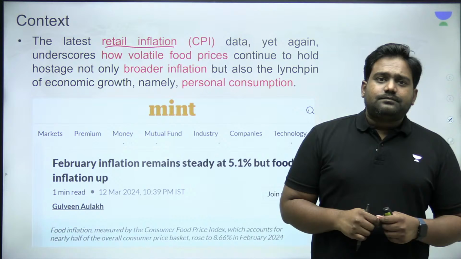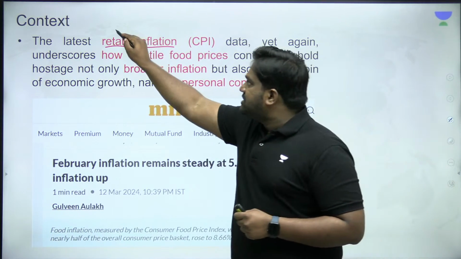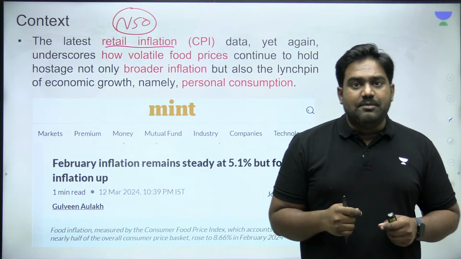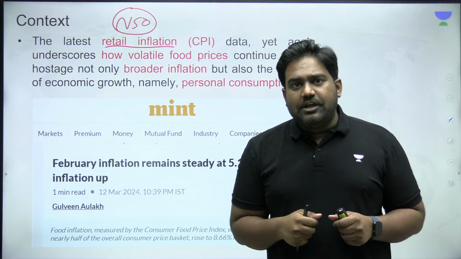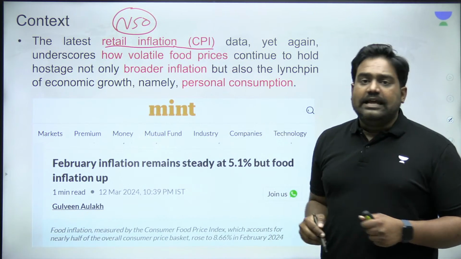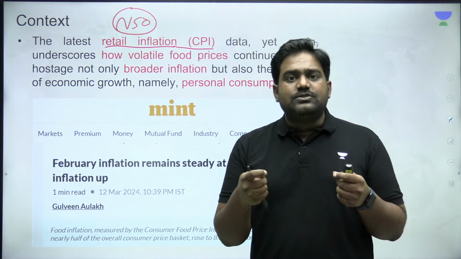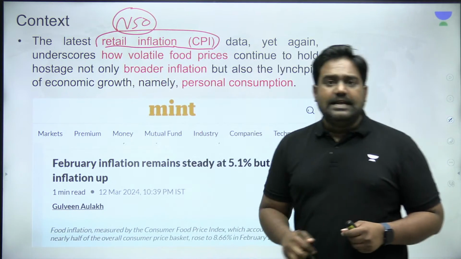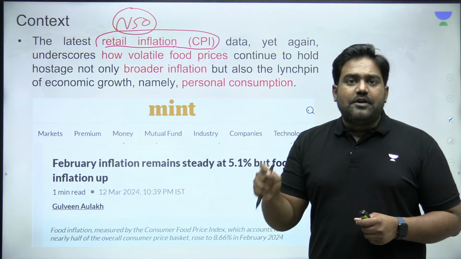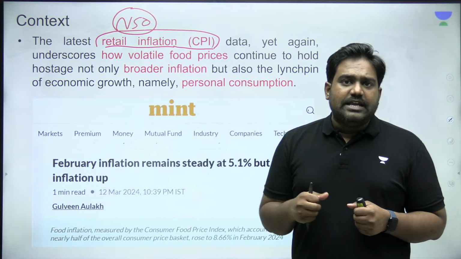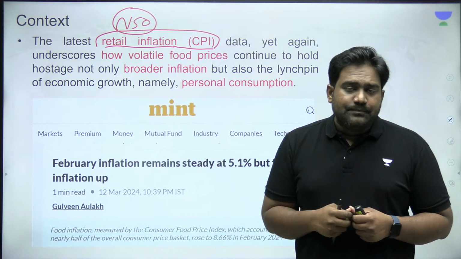See, recently, the NSO, the National Statistical Office, which is under the Ministry of Statistics and Programme Implementation, brought out the inflation data for the month of February. So according to the retail inflation data, which is measured through CPI or consumer price inflation, inflation for February has remained almost flat compared to the previous months and even compared to the previous year.